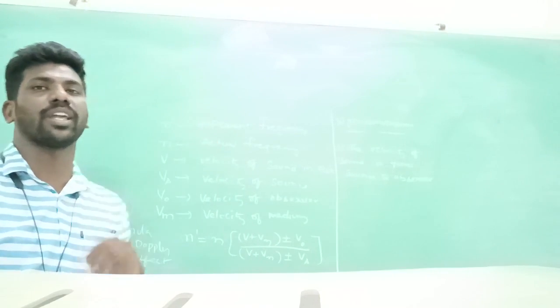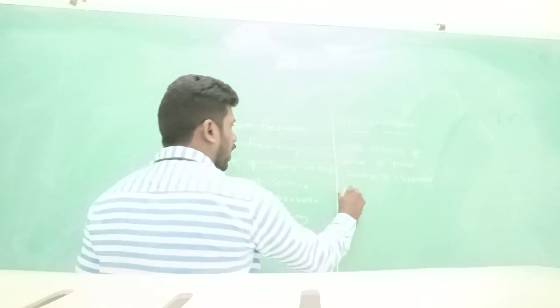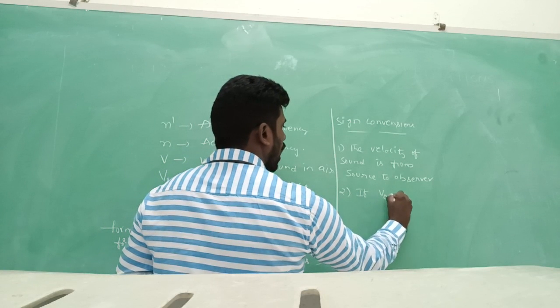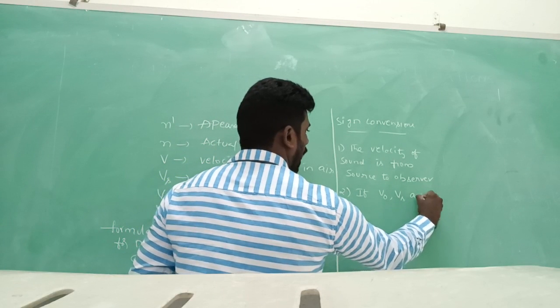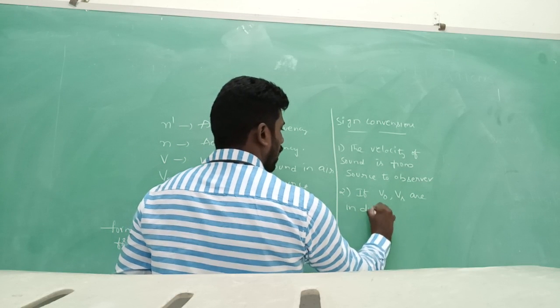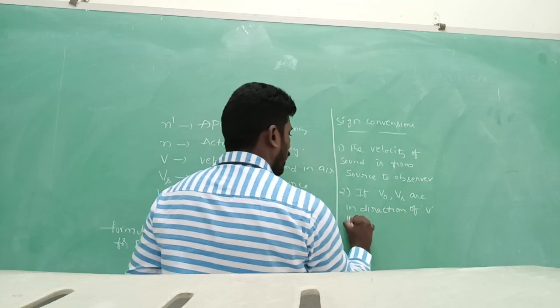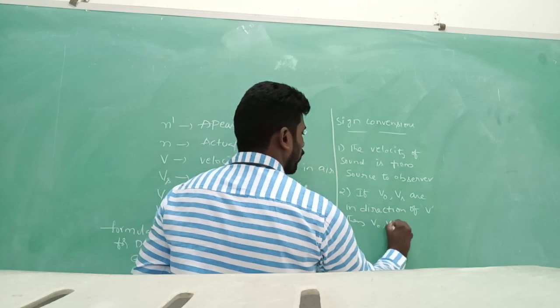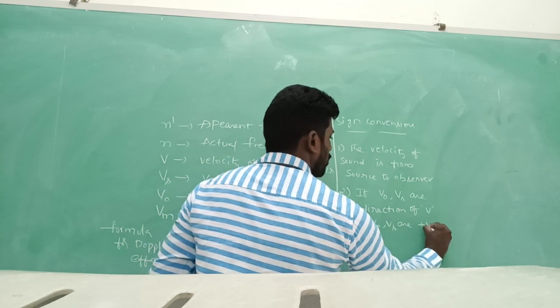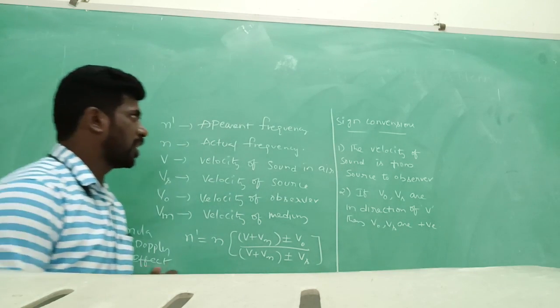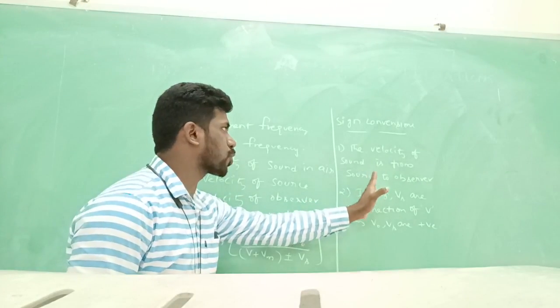This is the most important point. Second, if V0 and Vs are in the direction of V, then V0 and Vs are positive. The velocity of sound is from source to observer.